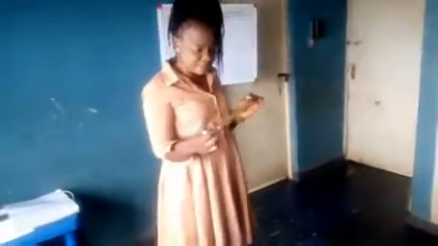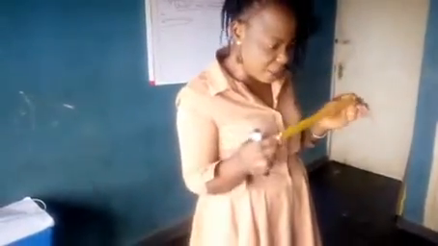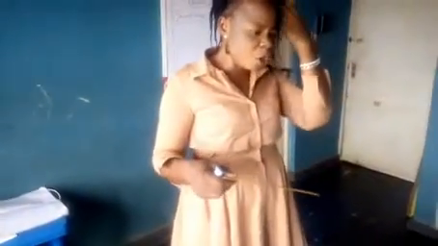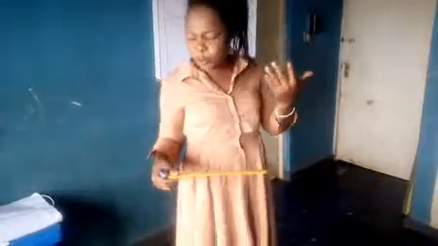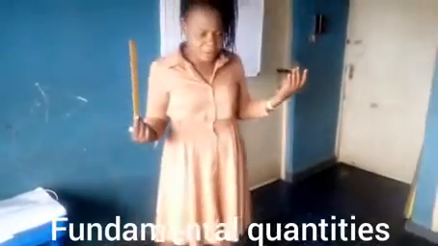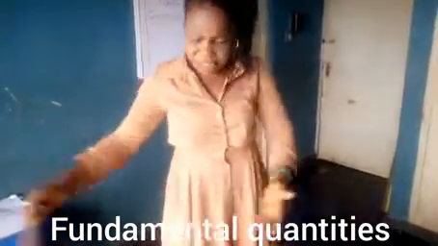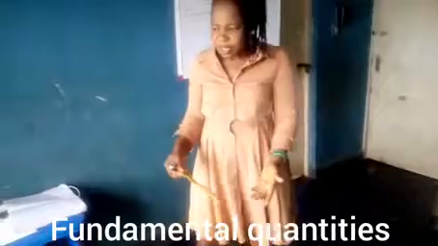Like now, length. When you want to get your length, you just measure it straight and you get your answer with a particular instrument. When you want to measure electric current, it is just with the straight instrument. You are not deriving it from anywhere.